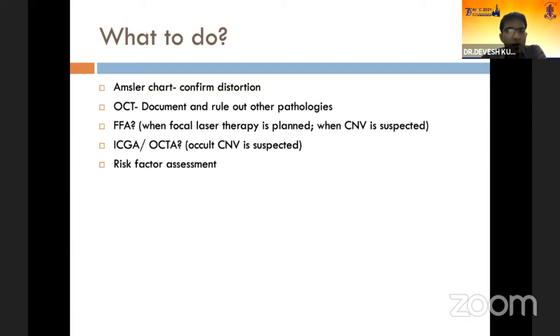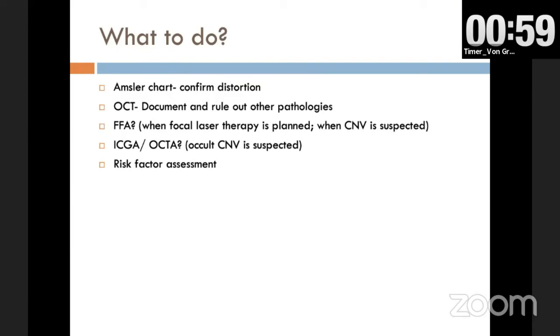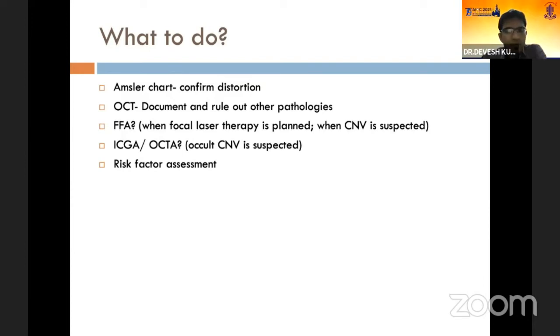FA and ICG are not required in the acute stage. They can be performed when CNVM is suspected or when focal therapy is planned. And the utmost important is risk factor assessment, that is, why did this disease occur in this patient.